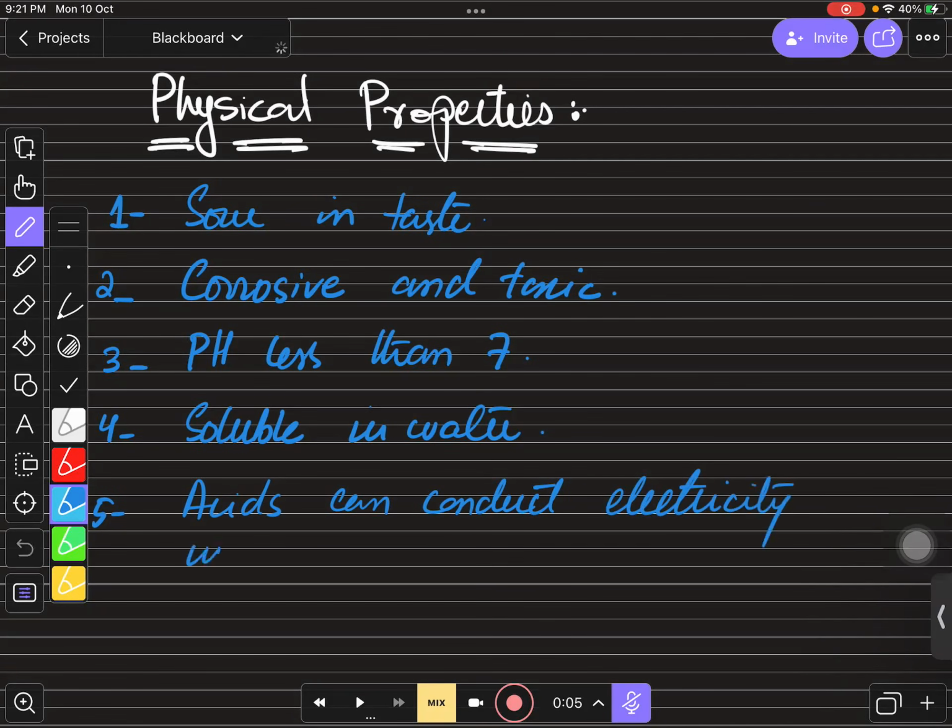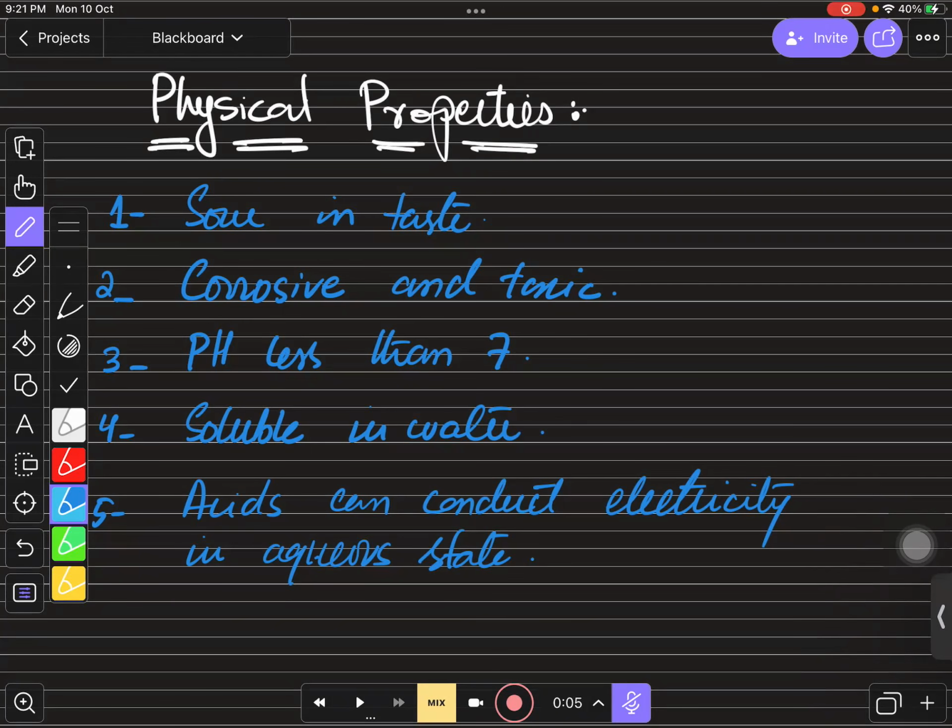What are you saying, son? No, sir, I was saying they conduct electricity. Yes, acids can conduct electricity in aqueous state only, because before the aqueous state there will be no anions, so electricity cannot be conducted. So you need to remember this, that acids can conduct electricity in only aqueous state.